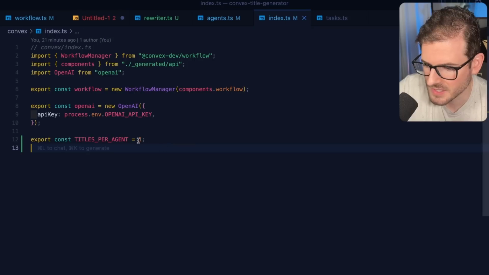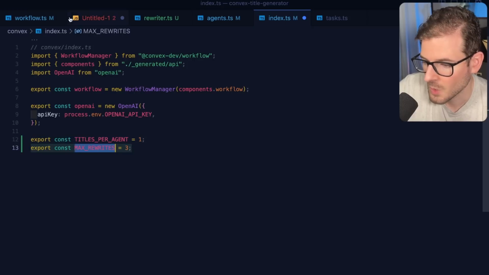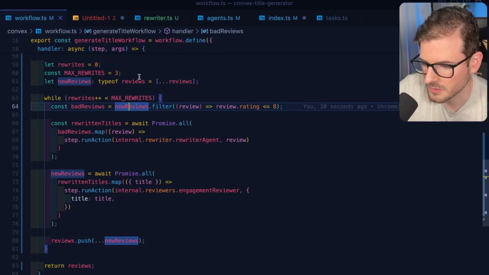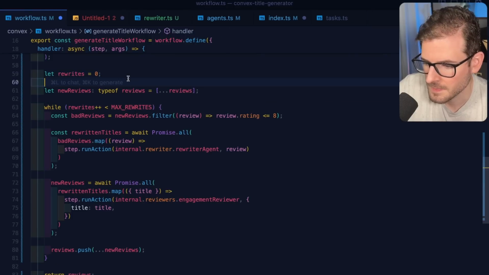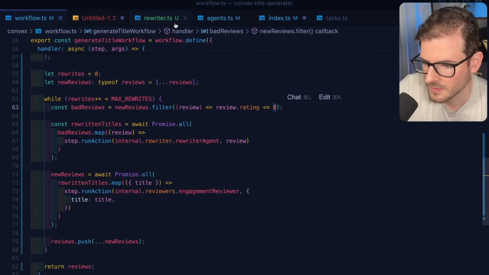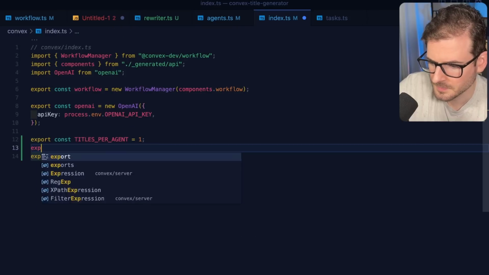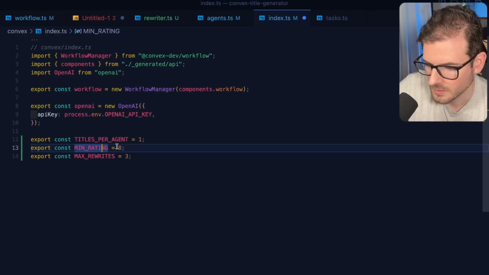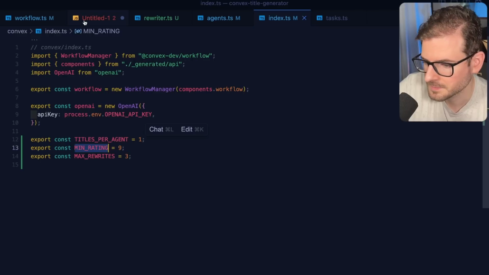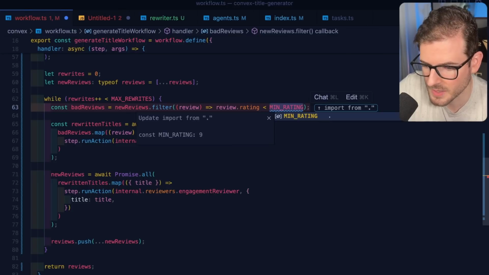Right now, I think we have it set to 1. Probably not the best. Oh, I could also add max rewrites there. That's a good idea. So we'll do max rewrites. It could actually be a constant we bring in. And then this could be a rewrite threshold, min rating. I'll say 9. And then we're going to use just less than. If it's less than 9, then we'll keep rewriting.